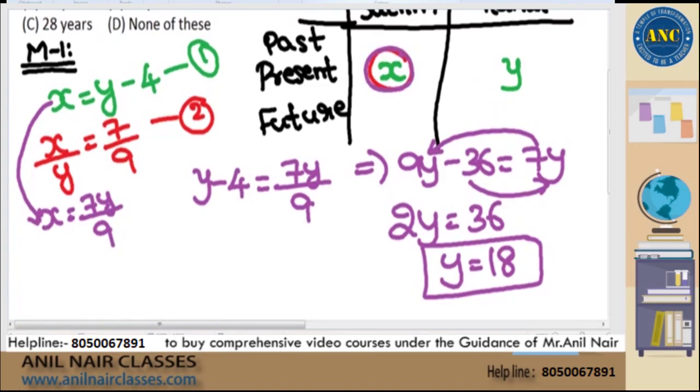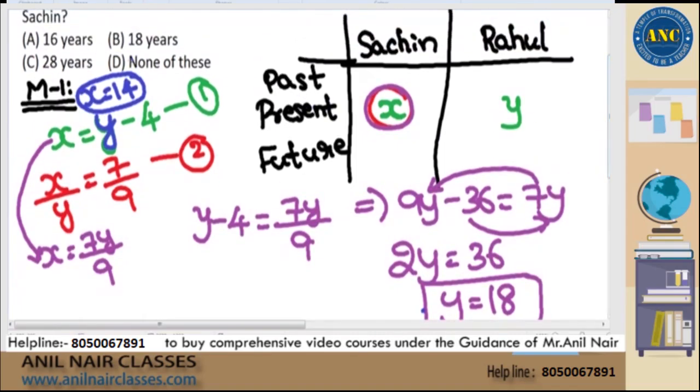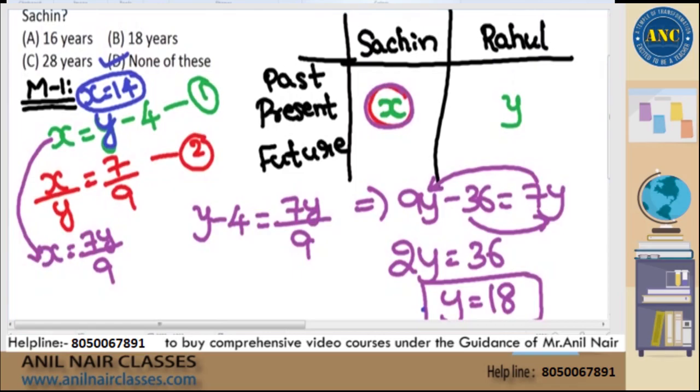X value means substitute back in the given equation. So Y, if I substitute it here, X is equal to 18 minus 4, X is equal to 14. But 14 is not there in the answer options, therefore the answer is none of these. Very, very easy questions to start with. I hope everyone is clear with the methodology which is being implemented in method 1. I hope it is clear, sir.